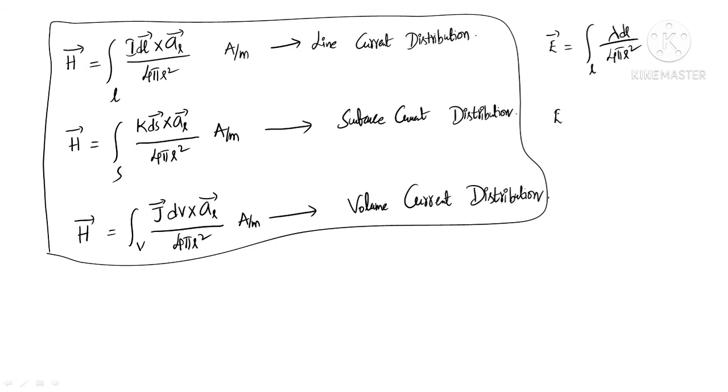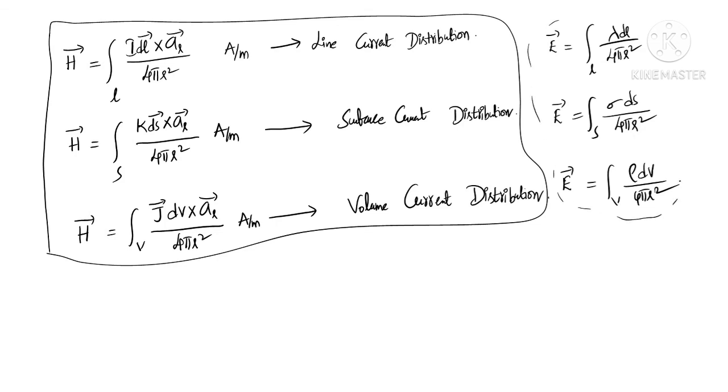Whereas for surface charge density, E bar is equal to surface integral of sigma ds by 4 pi r square. Whereas for volume charge distribution, it is volume integral of rho dv by 4 pi r square. Okay, this is in case of electrostatics for various charge distributions. This is in case of magnetostatics for various current distributions.